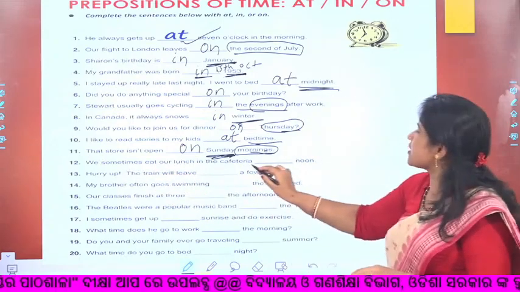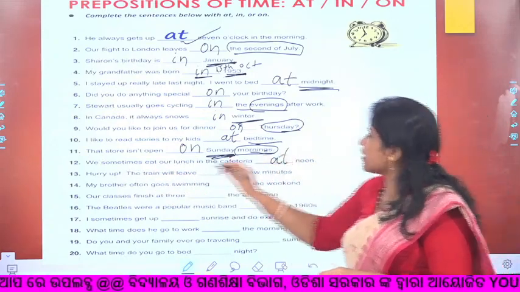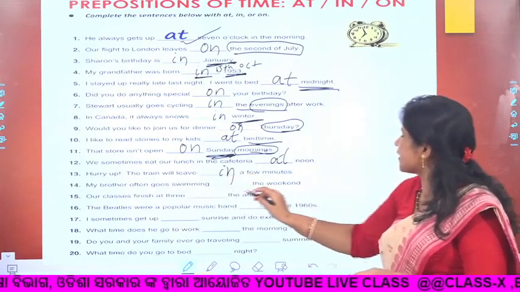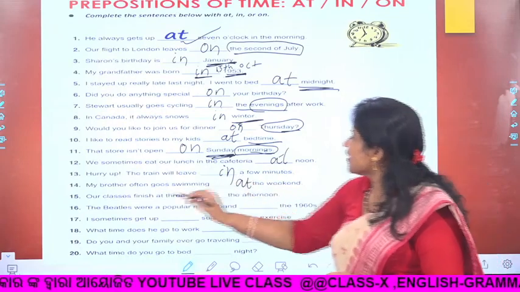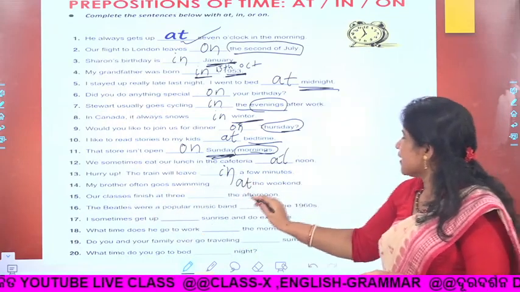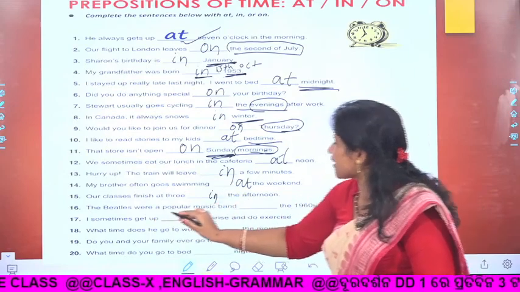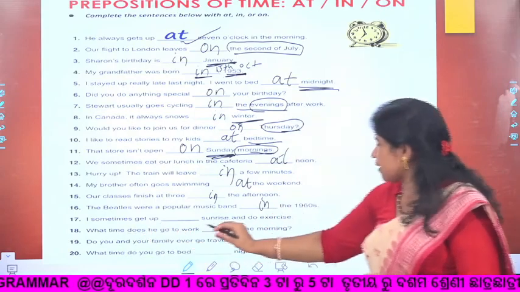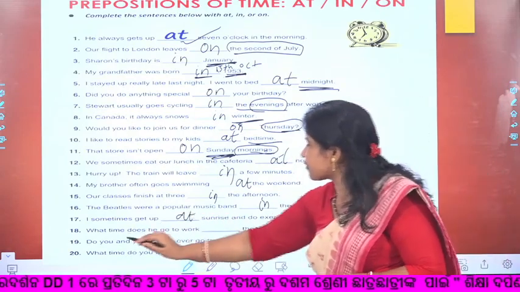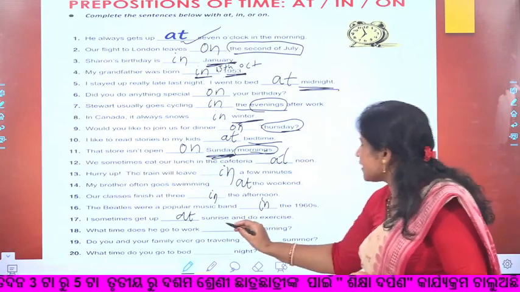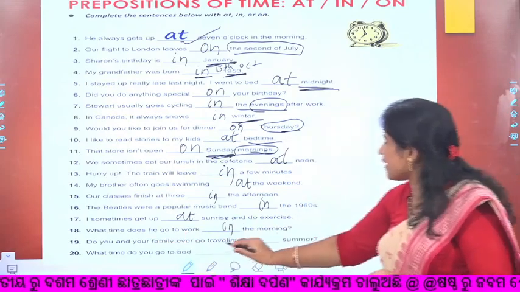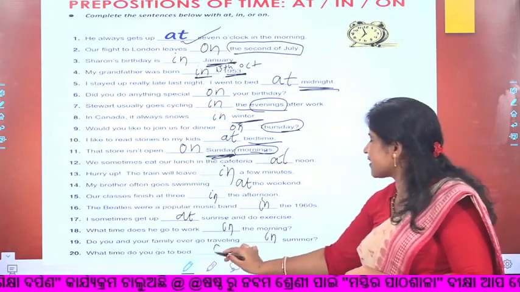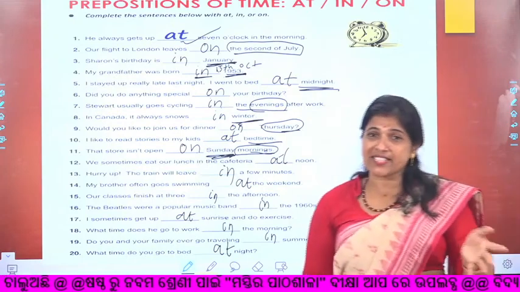We sometimes eat our lunch in the cafeteria at noon. Hurry up, the train will leave in a few minutes. My brother goes swimming at the weekend. Our classes finish at 3 in the afternoon. The Beatles were a popular music band in the 1960s. I sometimes get up at sunrise. Specific. What time does he go to work? In the morning. Do you and your family ever go traveling in summer? What time do you go to bed? At night.